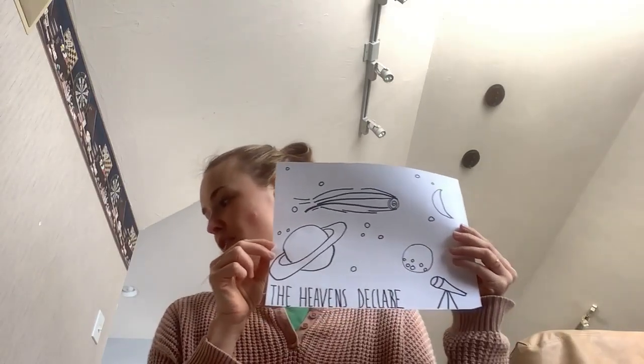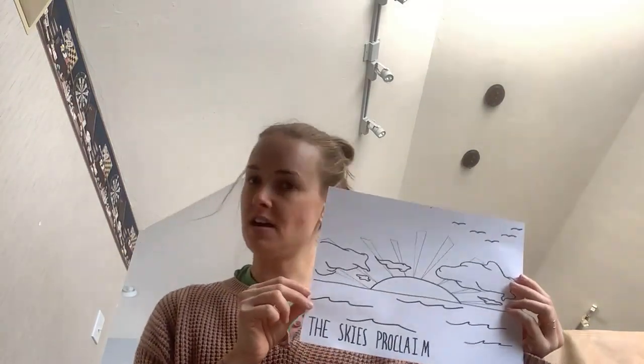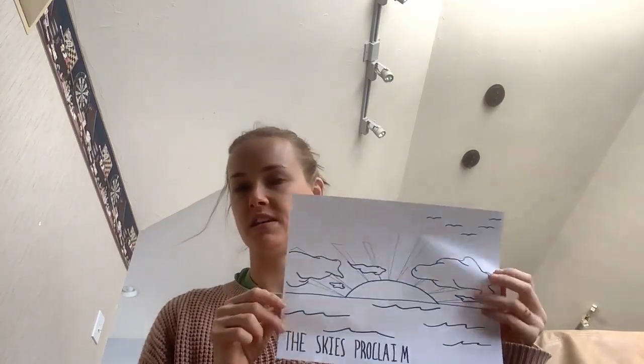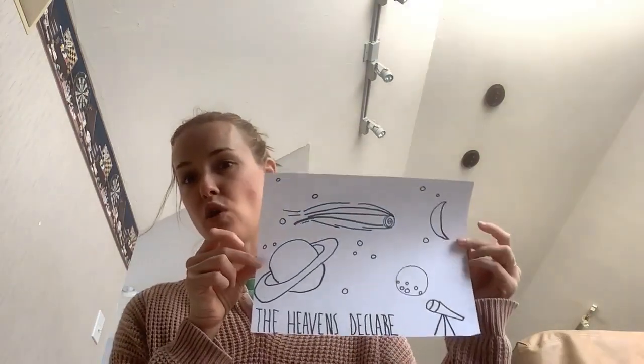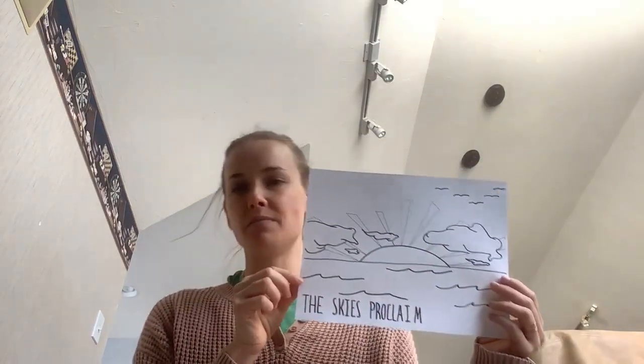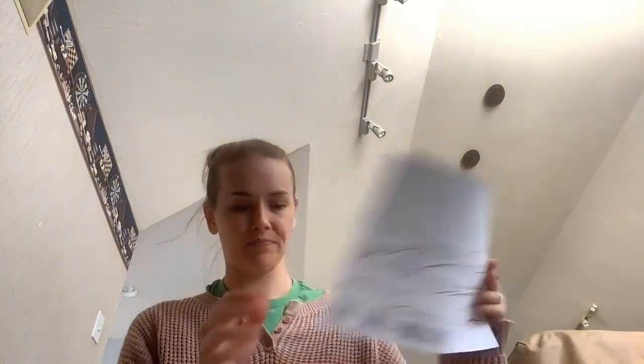So we're going to say, the heavens declare the glory of God. The skies proclaim the work of his hands. Psalm 19:1. Psalm 19:1. The heavens declare the glory of God. The skies proclaim the work of his hands. Psalm 19:1. Psalm 19:1. And then we may also do some hand motions too and go like this.